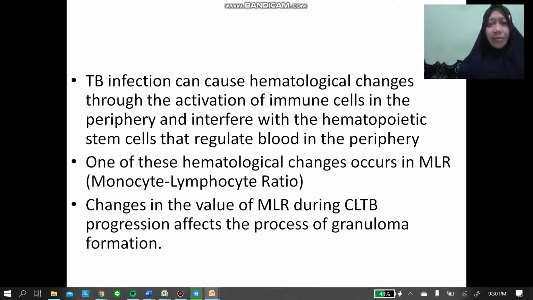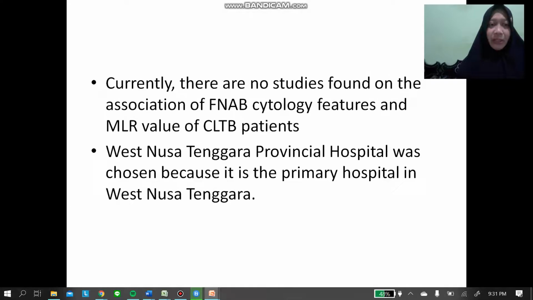TB infection can cause hematological change through the activation of immune cells in the periphery and interfere with the hematopoietic stem cells that regulate blood in the periphery. One of these hematological changes occurs in MLR, monocyte lymphocyte ratio. Change in the value of MLR during CLTB progression affects the process of granuloma formation. Currently, no studies have been found on the association of FNAB cytology features and MLR value of CLTB patients.